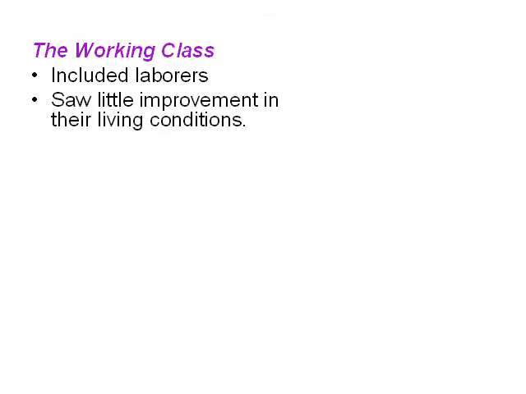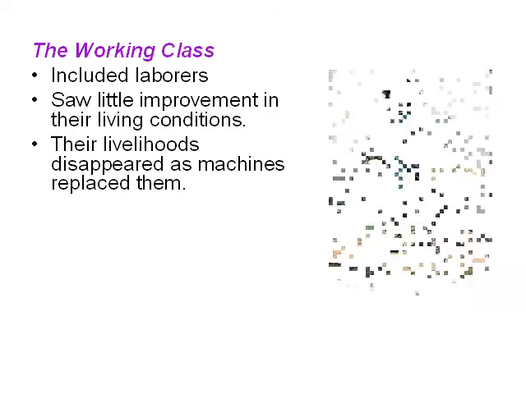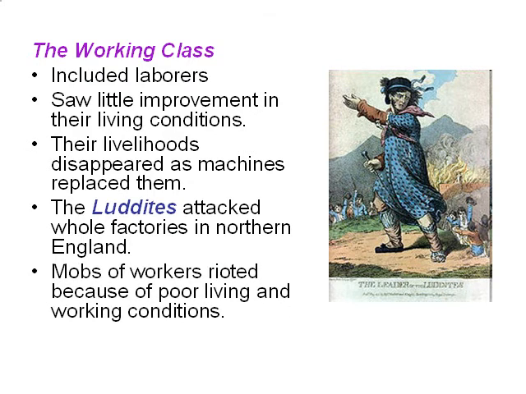The working class. The working class, which included laborers, saw little improvement in their living conditions. Their livelihoods disappeared as machines replaced them. The Luddites, who were anti-industrialization, attacked whole factories in northern England, and then mobs of workers rioted because of poor living and working conditions during this time.